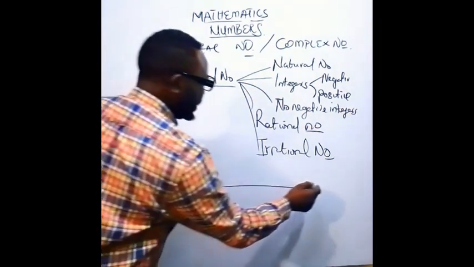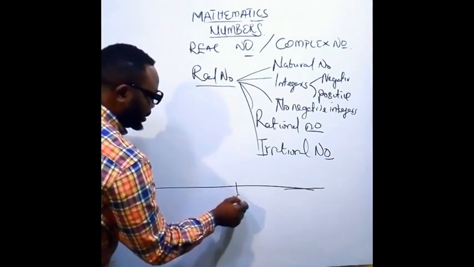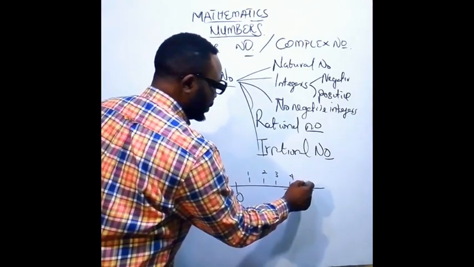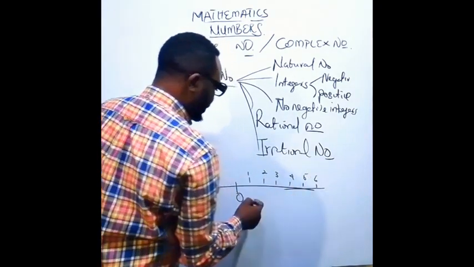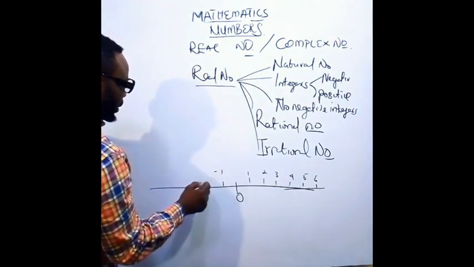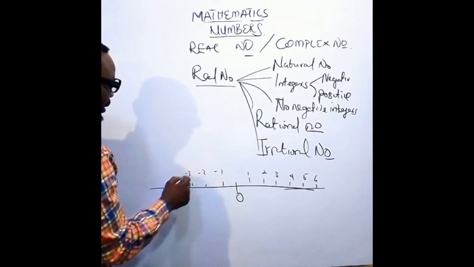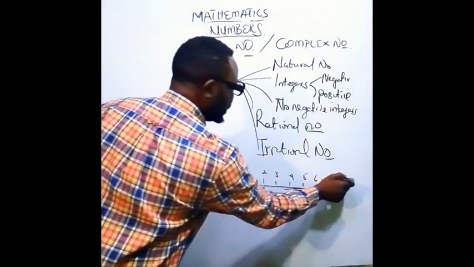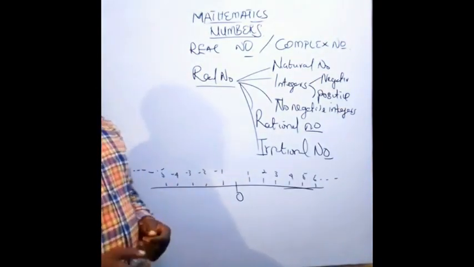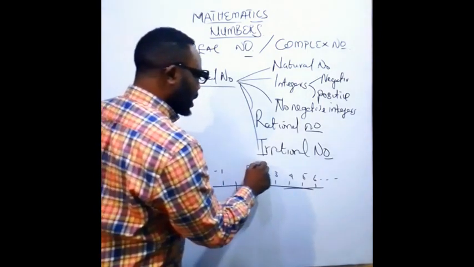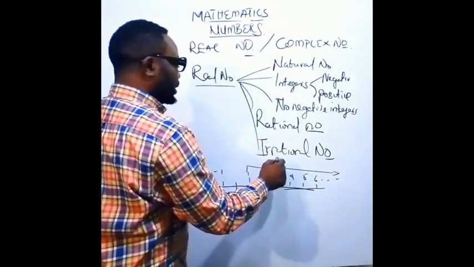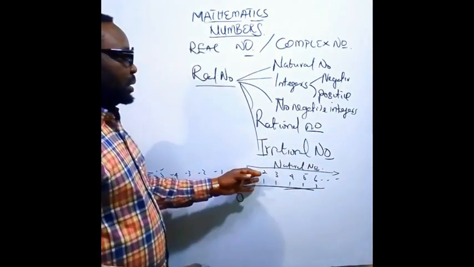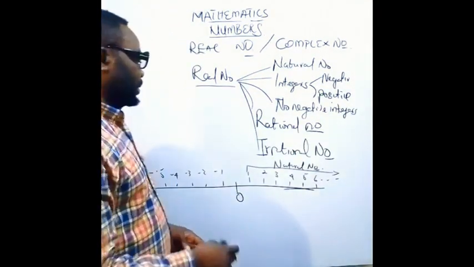I have a number line like this, which I take this place as 0, 1, 2, 3, 4, 5, 6. Here we have minus 1, minus 2, minus 3, minus 4, minus 5, till infinity. Also this one till infinity. Now, the natural numbers are the numbers that start from 1 till infinity. These are the natural numbers. From 1, they will go on like that till infinity.